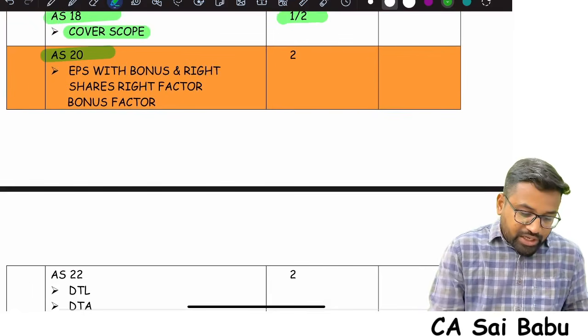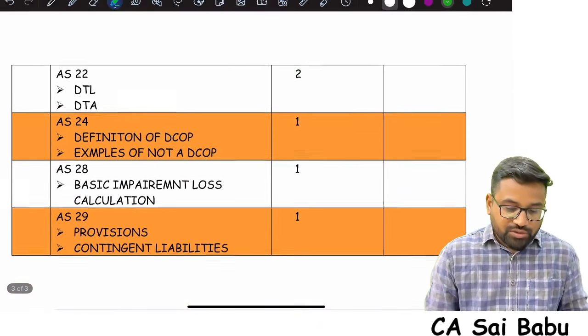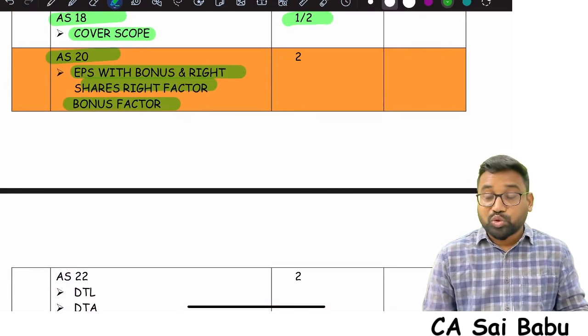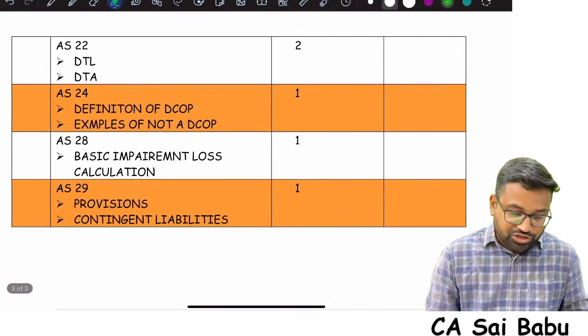And coming to AS20 EPS, sir, focus on right shares and bonus shares. When right shares and bonus shares are there, how EPS will be calculated, the right factor, the bonus factor, that is an important area. Please look after it. You need to spend 2 hours.